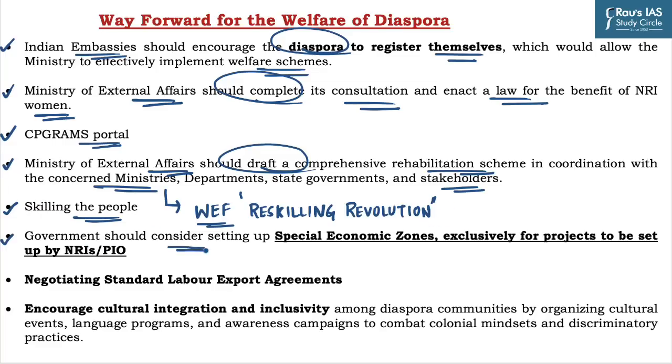Further, the government should consider setting up special economic zones exclusively for projects to be set up by NRIs and persons of Indian origin, along with considering special infrastructure bonds for attracting NRI investments, like done by Israel. And there is also a need to negotiate a standard labor export agreement, which will help in monitoring and supervision of overseas workers by our missions.